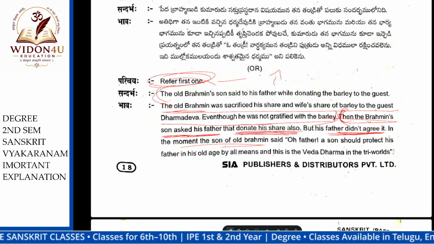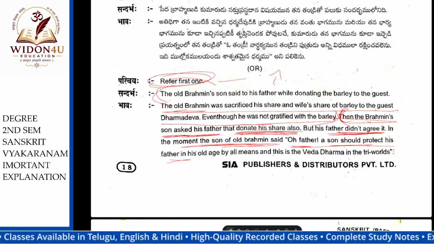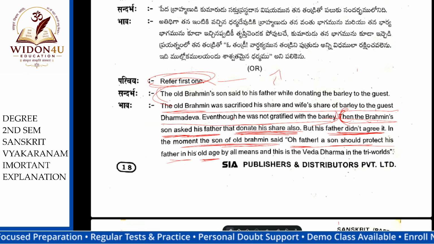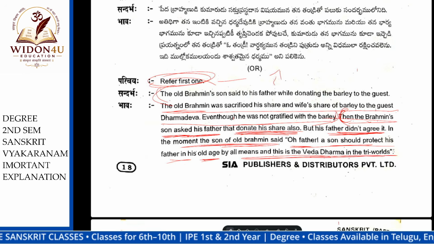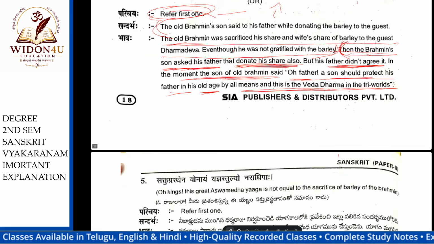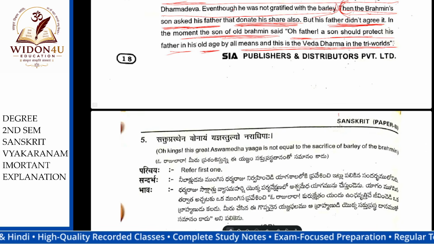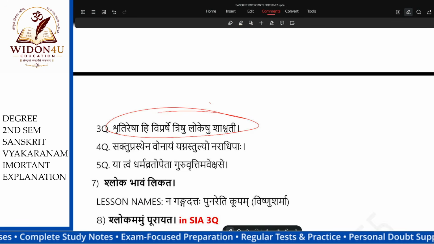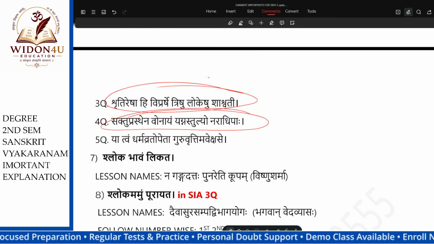In the moment, the son of the old Brahmin said, oh father, a son should protect his father, because he is old age. By all means, in the Veda Dharma, it is the tribals. It is the permanent thing in this Triloka. Just accept my food also. He said like that. Next one is Saktu Prasthaya Vonayam Yagnatulyo.